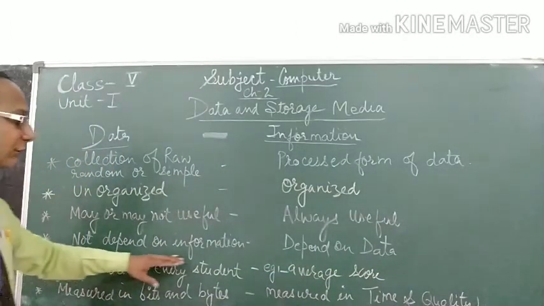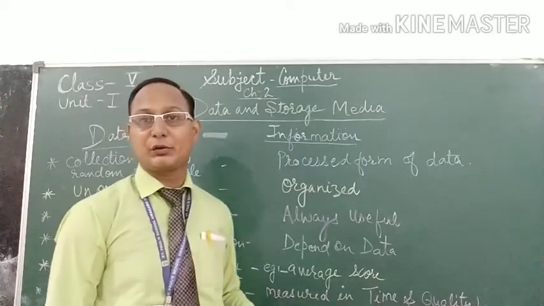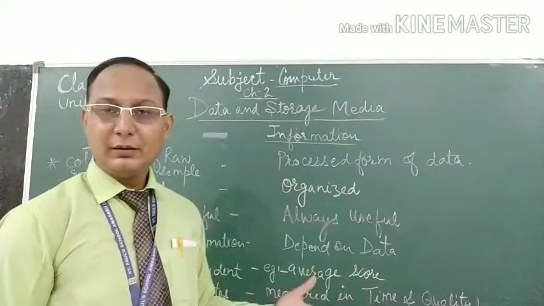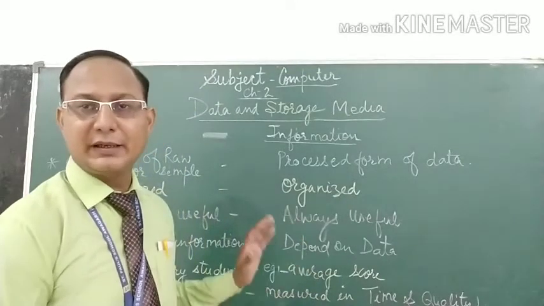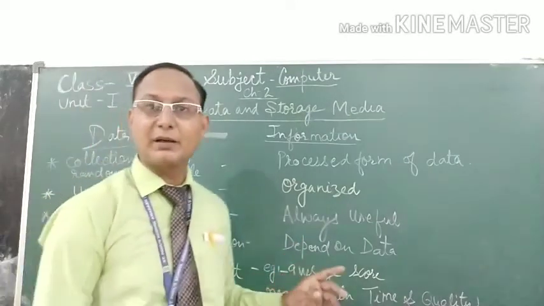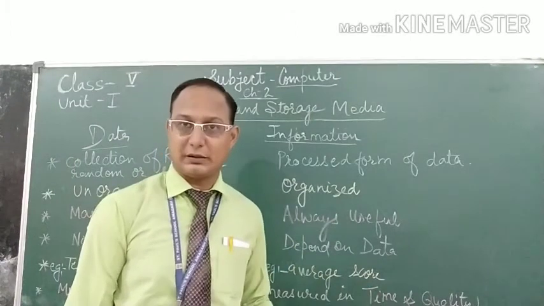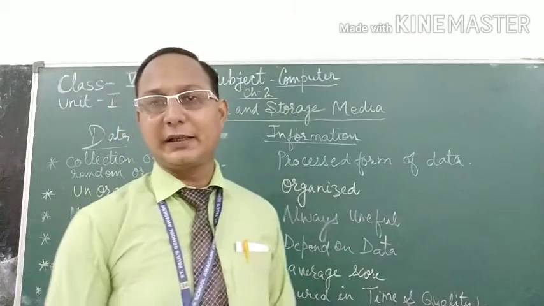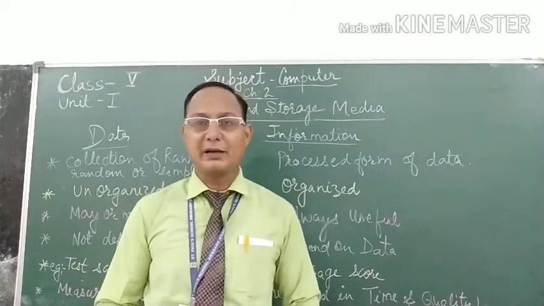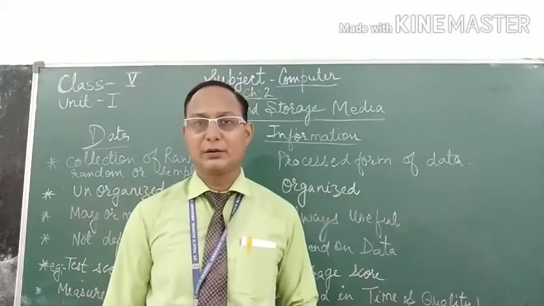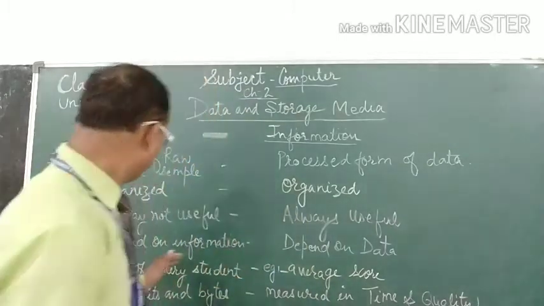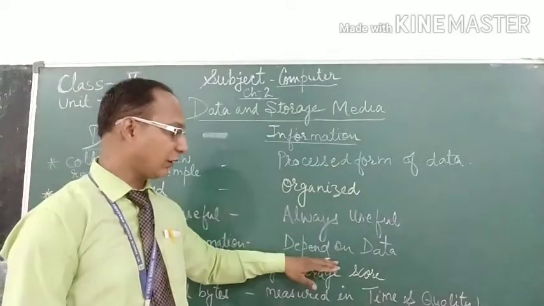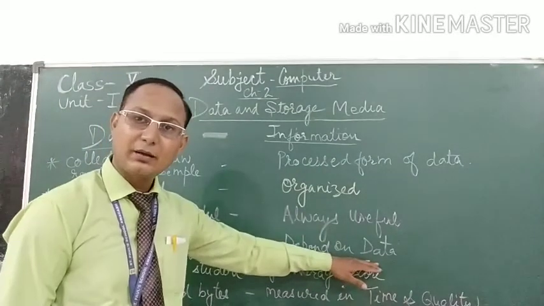Data does not depend on information. Data is raw and it may be simple or random and it does not depend on information. But information depends on data, because if data is not there, how will the process take place and how will we get the outcome as information? So data does not depend on information, but information depends on data.